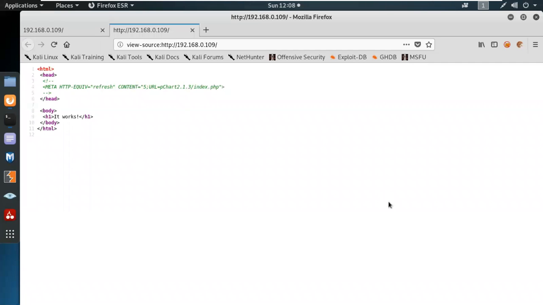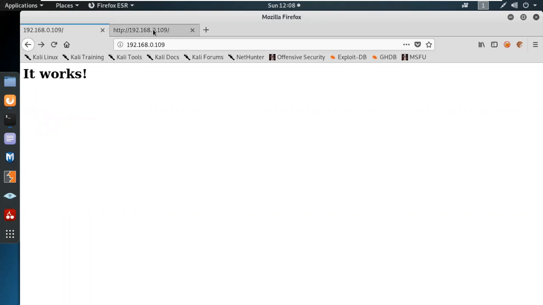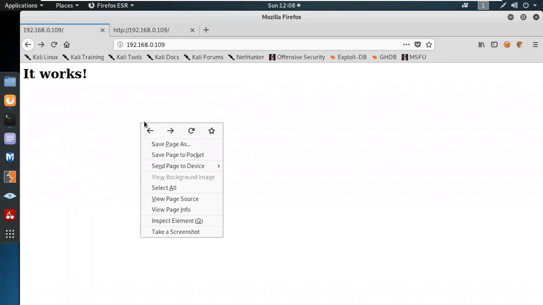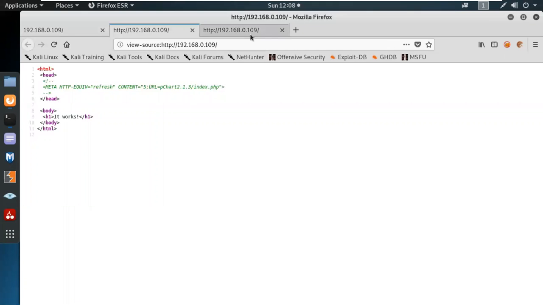So when we look for the source code, we can see there is a URL given over there. Some of the data is given on the server side in the backend server, and we have to check the source code also, because of server misconfiguration, some sensitive information can be leaked when the developers forget. So over here we can see they have given a URL which is pchat 2.1.3 and index.php.